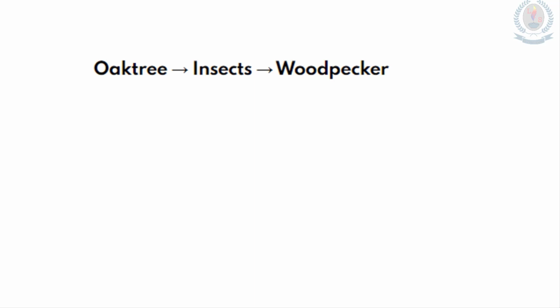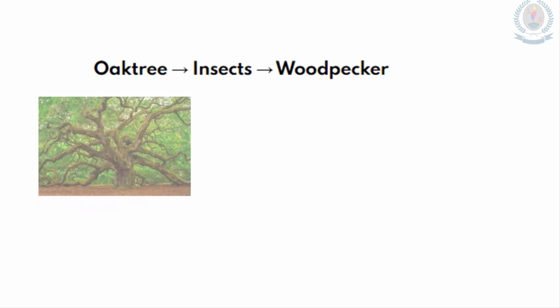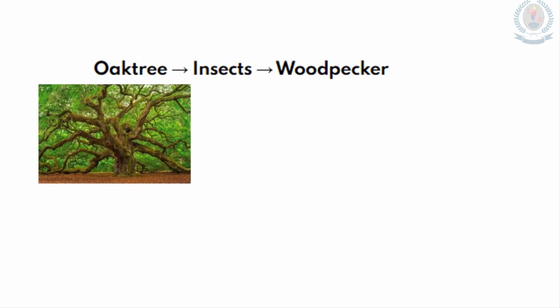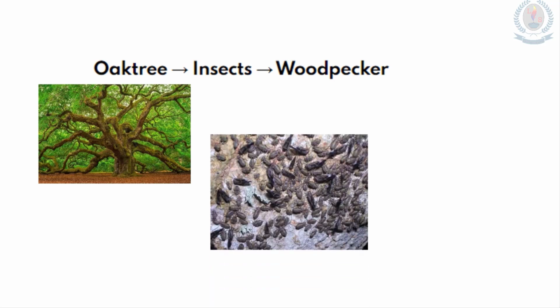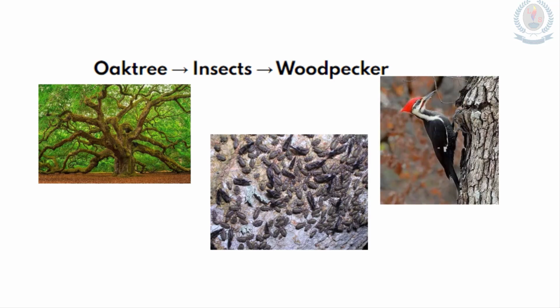Look at this example: oak tree, insects, woodpecker. You know about the oak tree. You can see the oak tree. It is a large tree and millions of insects can feed on that oak tree. Then what about the woodpecker? Yes, a single woodpecker can feed on so many insects.